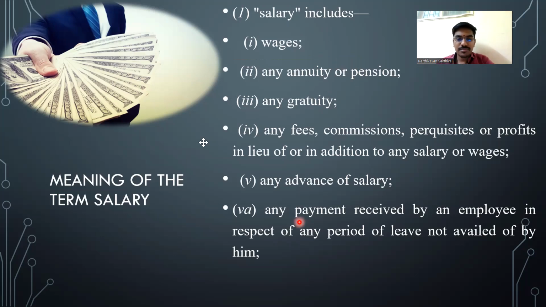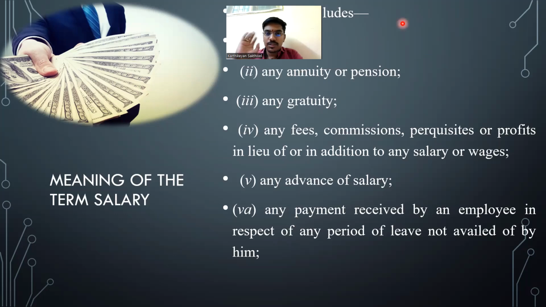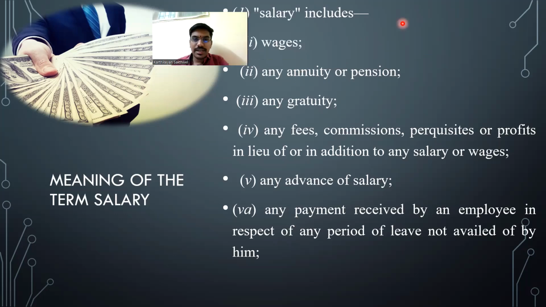Meaning of the term salary: salary includes wages, any annuity or pension, any gratuity, any fees, commission, perquisites or profits in lieu of or in addition to any salary or wages. Any advance of salary. Any payment received by an employee in respect of any period of leave not availed of by him.